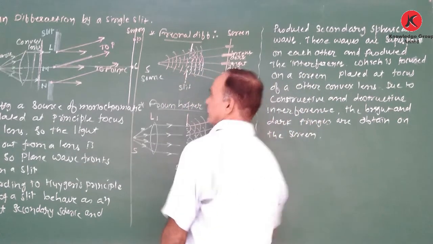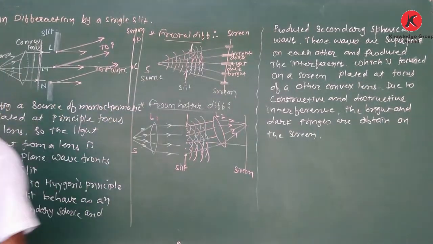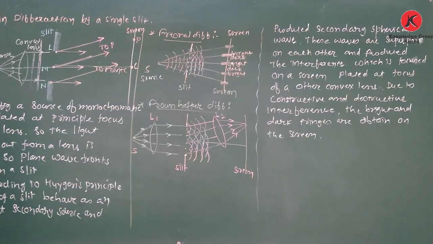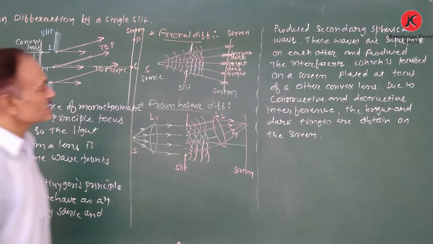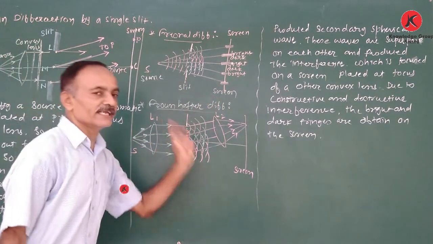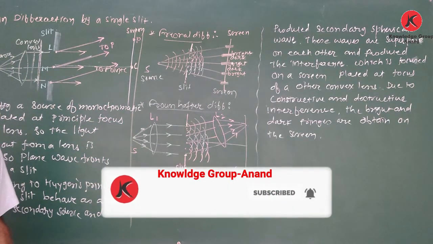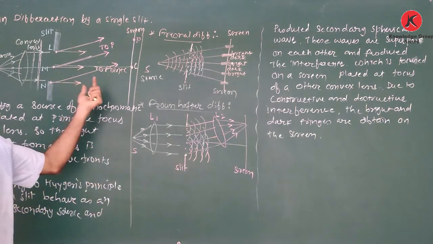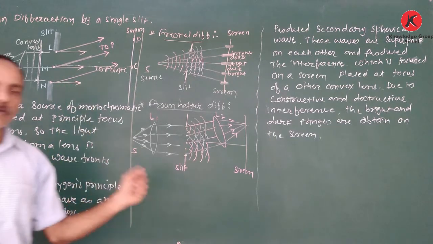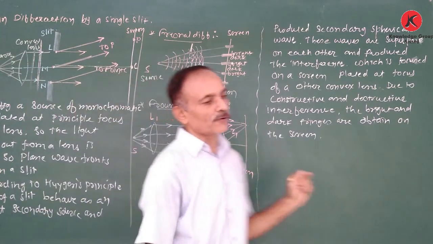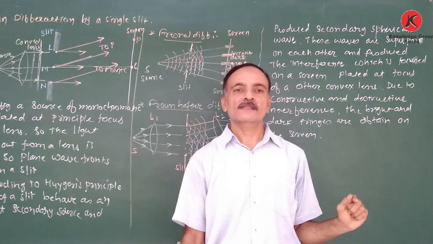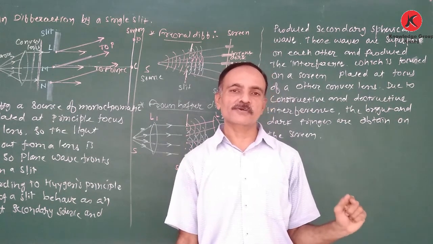So that is the arrangement of diffraction by a single slit. Here we only discuss the arrangement of diffraction, only for your understanding. Okay. On the basis of this single slit diffraction, we now have to obtain the conditions for the central maxima, first order minima and first order maxima.